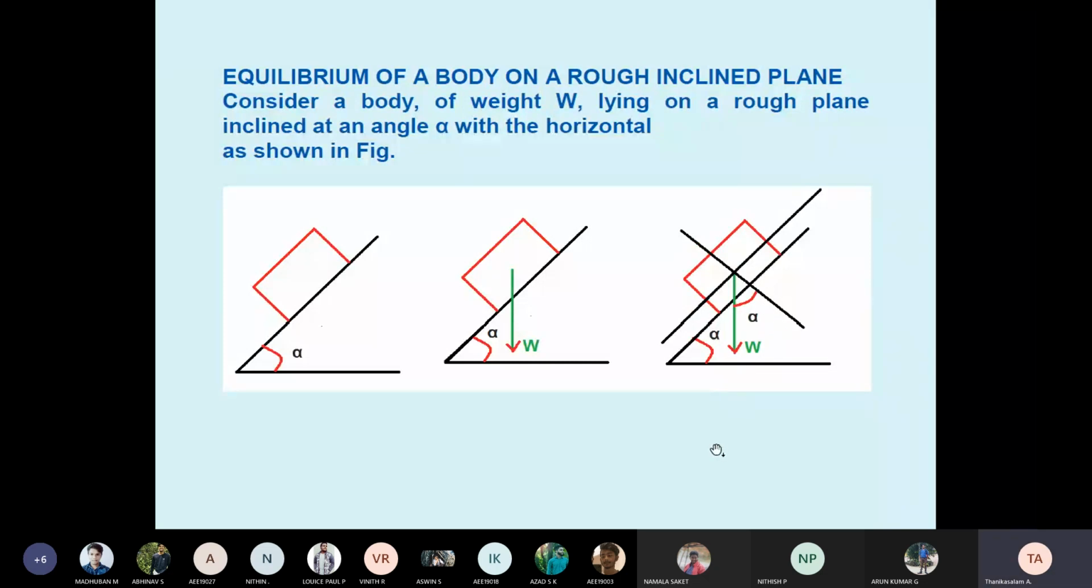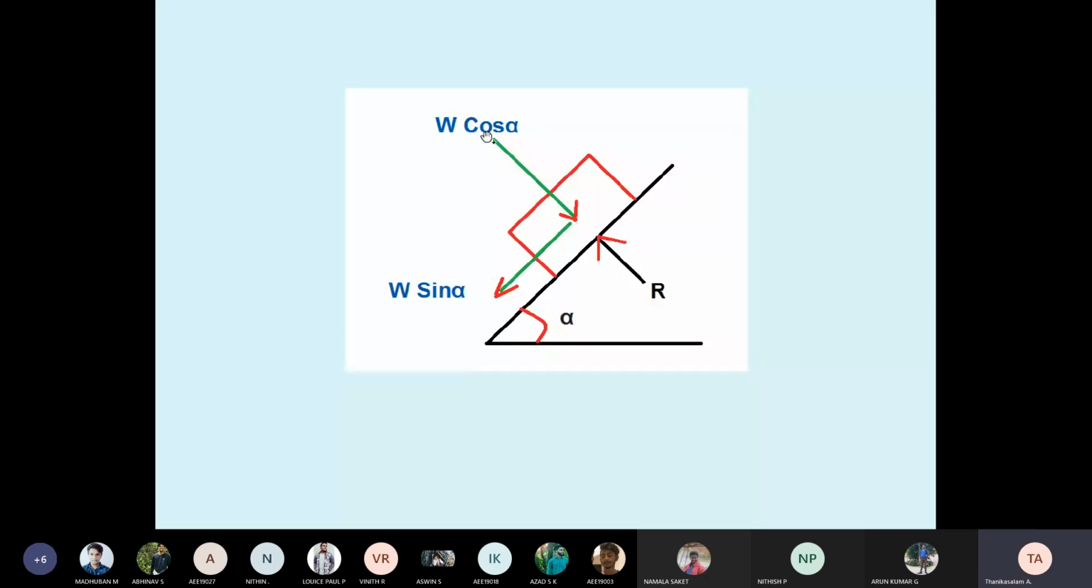Therefore, we have to resolve. So W cos alpha, W sin alpha. W cos alpha is along the y-axis, vertical downward. W sin alpha with respect to the x-axis is on the minus side. So you have to memorize that for any block on the inclined plane, the weight has two components, W cos alpha, W sin alpha.